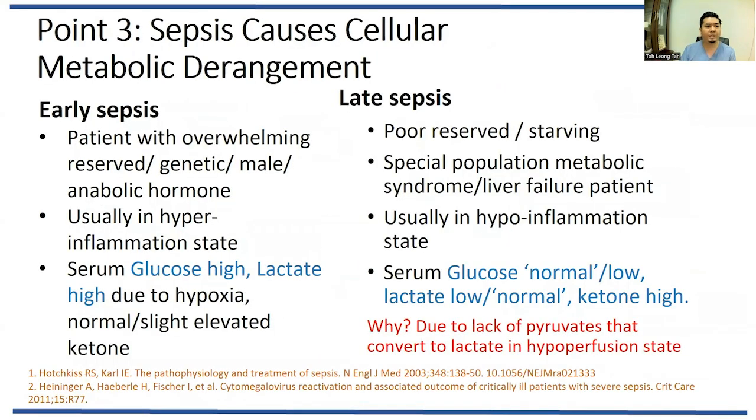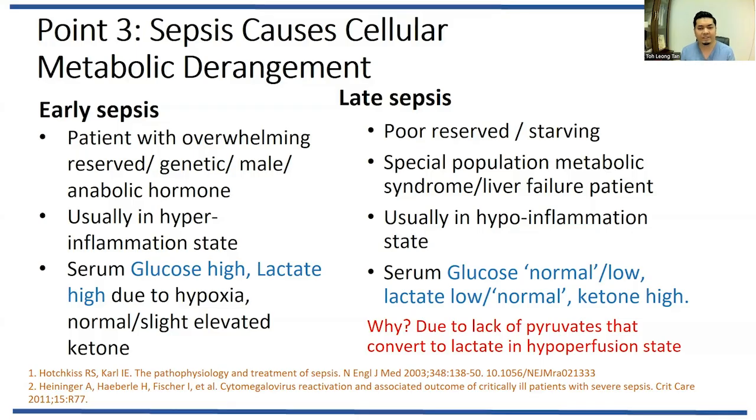So for point 3, sepsis can cause cellular metabolic derangement. For early sepsis, definitely the patient has more energy, more substrate, more reserve. That's why I can say the patient has more overwhelming reserve and a more hyperinflammatory state. Definitely the sugar will be high because of cortisol, and also lactate will be high due to hypoxia, and maybe a normal or mildly elevated ketone.